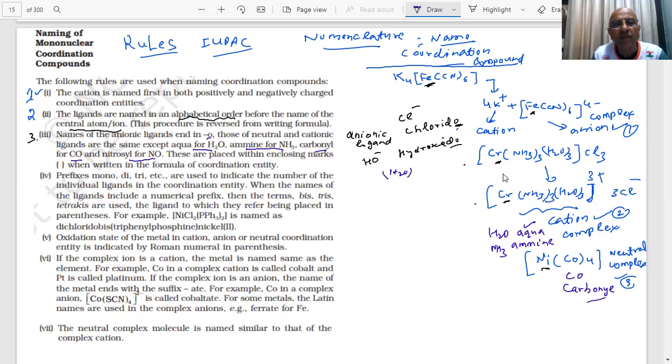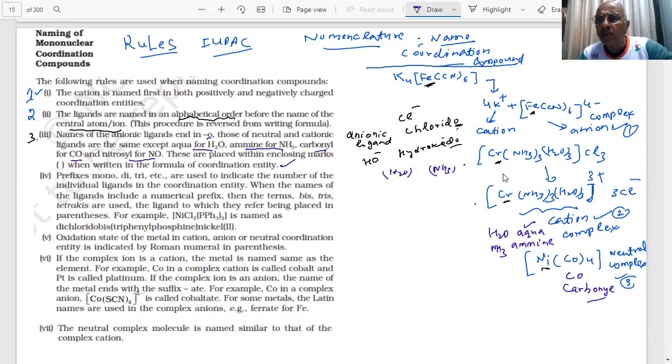We have already shown you when we wrote the formula for H2O and NH3 in parentheses. We wrote them in parentheses when written in the formula of the coordination entity. Point noted. Third point noted. Any doubt?